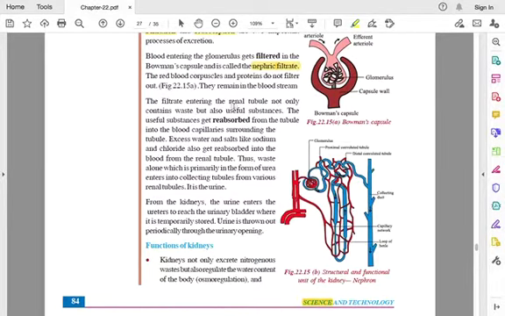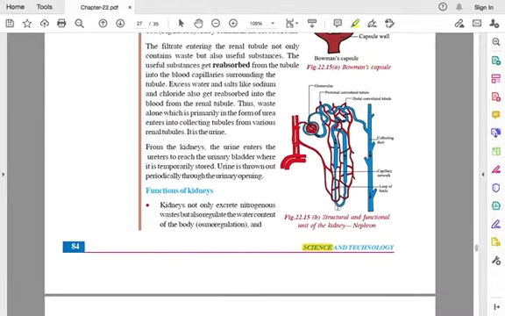So the nephric filtrate entering the renal tubule not only contains waste but also some useful substances. These useful substances have to be reabsorbed from the tubule into the blood capillaries surrounding the tubule. You can see the red color blood capillaries here surrounding the tubule. Excess water and salts like sodium and chloride have to be reabsorbed into the blood from the renal tubule.